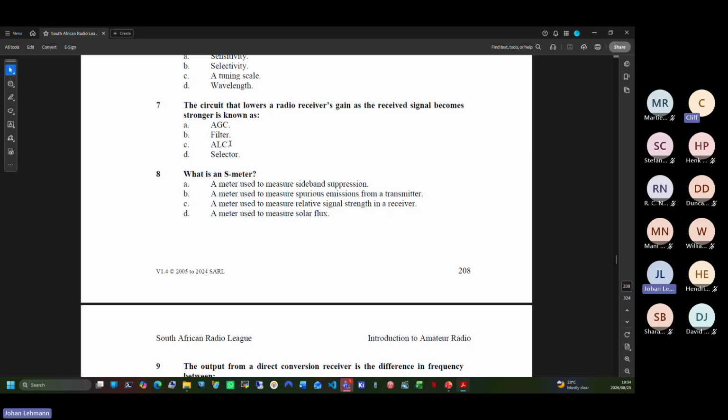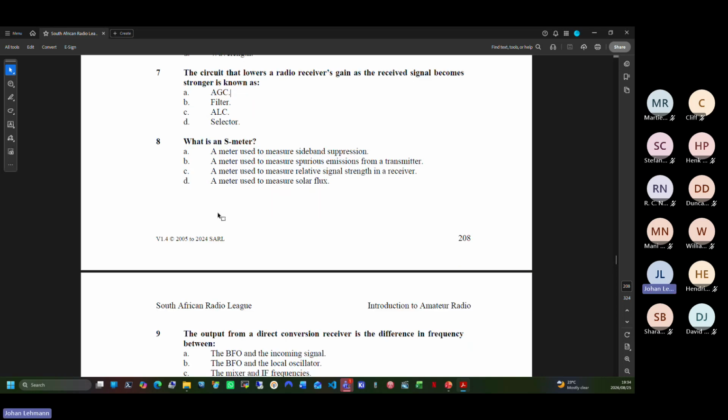Okay, I got that. So remember that if you ever get this question, AGC is receivers, ALC is transmitters. They could also ask you in the transmitter question, what is used to control the output power of a transmitter amplifier? And then it's ALC.